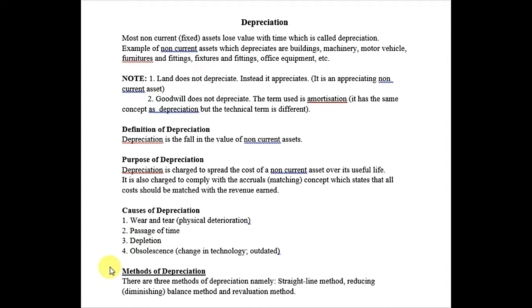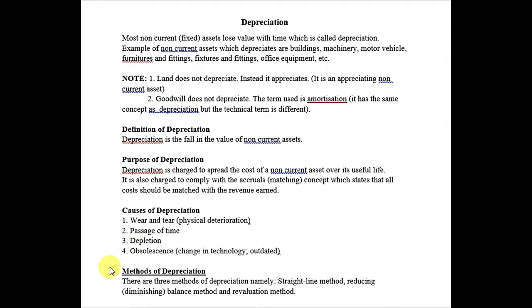What is the purpose of charging depreciation? Depreciation is charged to spread the cost of a non-current asset over its estimated useful life. Estimated useful life is given by the companies. It will be given by the examiner in your question. You don't have to estimate that.